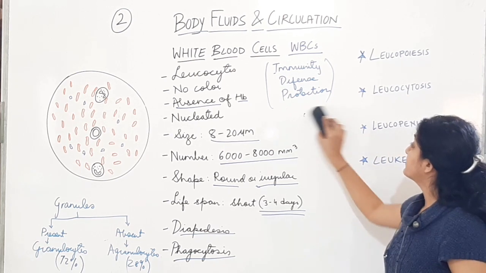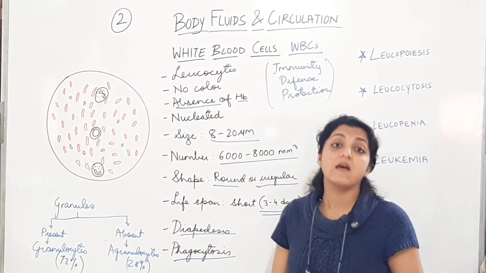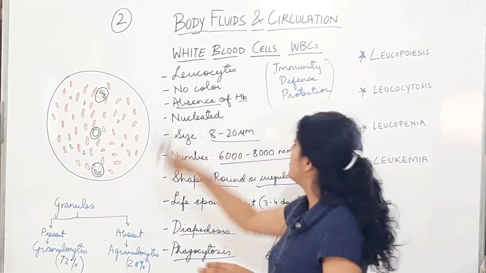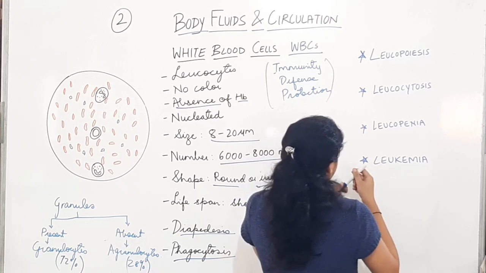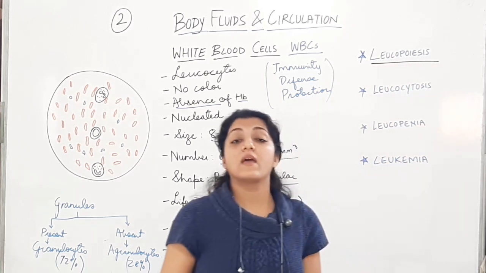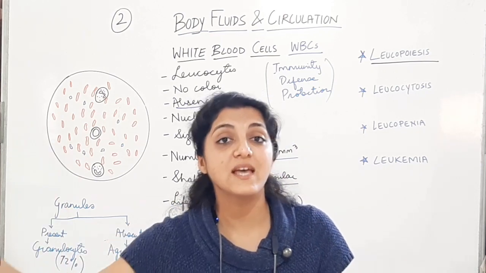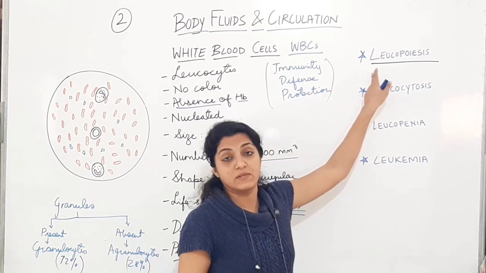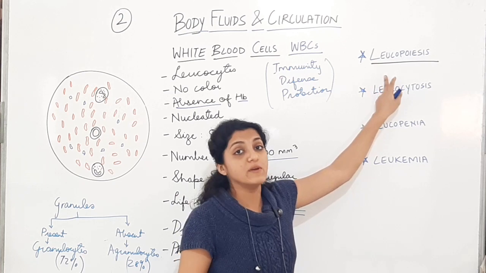Okay? Now, the process of formation of WBCs, that is the formation of leukocytes, is called leukopoiesis. जैसे formation of erythrocytes, erythropoiesis था, वैसे ही formation of leukocytes, leukopoiesis है.